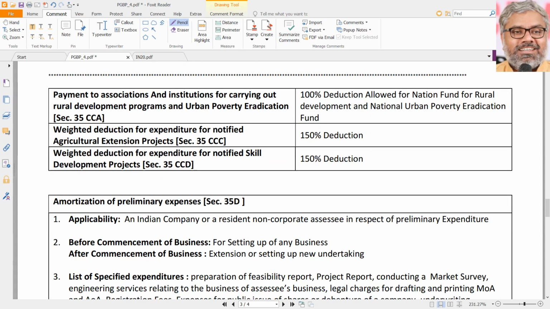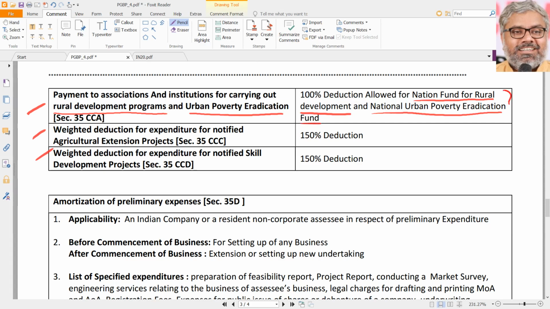Now in this 35 series, there are some other three different small things which you have to just learn by heart once again, nothing special to explain here. What are those things? If the SSC pays to any associations and institutions for carrying what? Rural development programs, this is what you should remember, or urban poverty eradication. So what are the funds here? The names you can remember. National Fund for Rural Development or National Urban Poverty Eradication Fund.